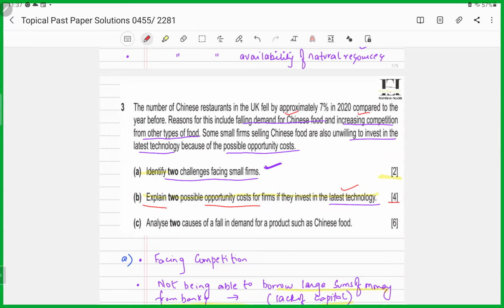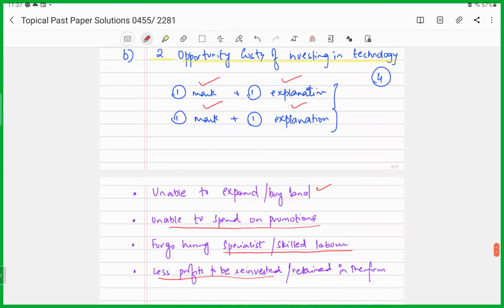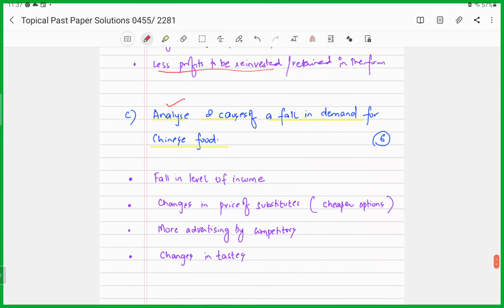Falling demand for Chinese food and increasing competition. This means that not only the preferences and the taste of consumers changed, it also switched to other cuisines, right? So we can choose these and we can build that link analysis in the question.